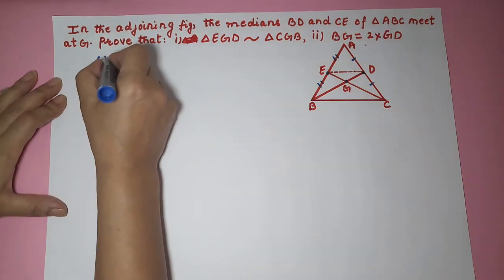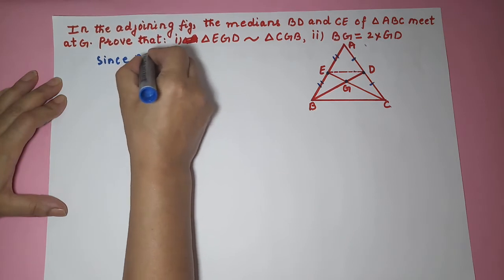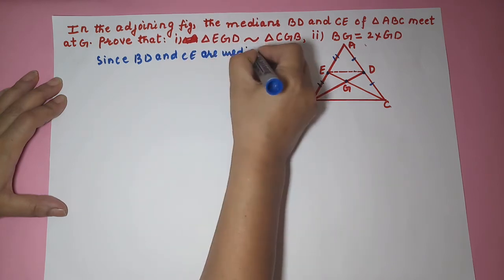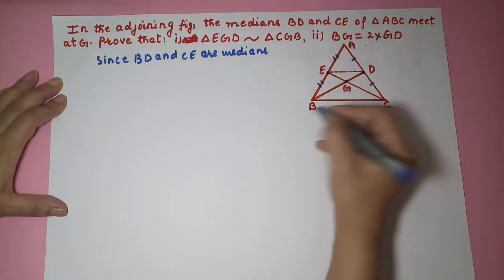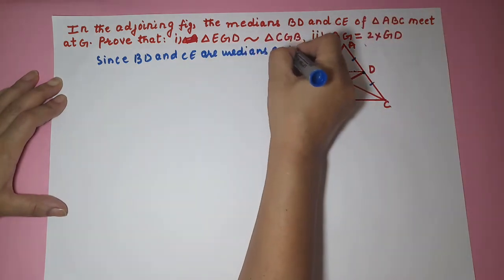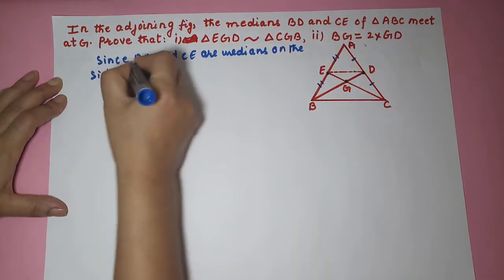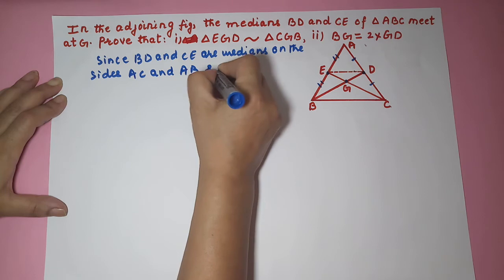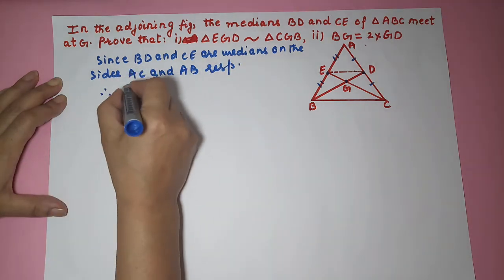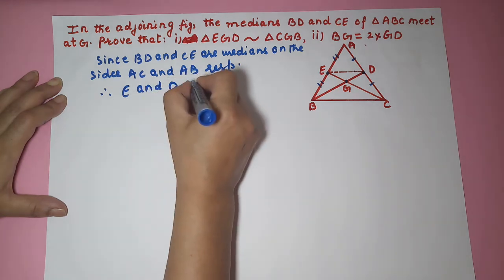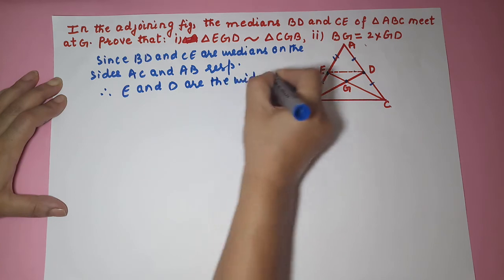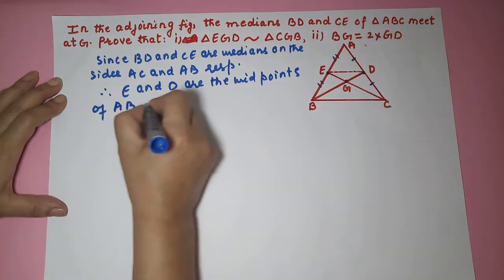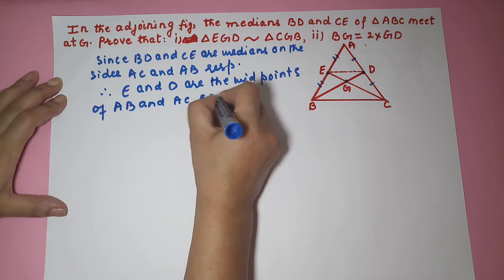So how will we write this? We will write, since BD and CE are medians on the sides AC and AB respectively, therefore, E and D are the midpoints of AB and AC respectively.